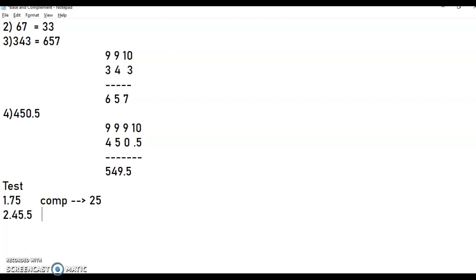The same here for 45.5: the complement is 9 minus the first digit 4 is 5, 9 minus the second digit 5 is 4, and 10 minus the last digit. Hope this technique is clear.